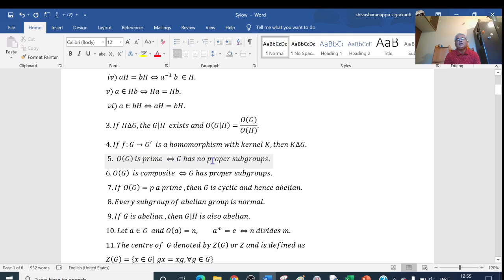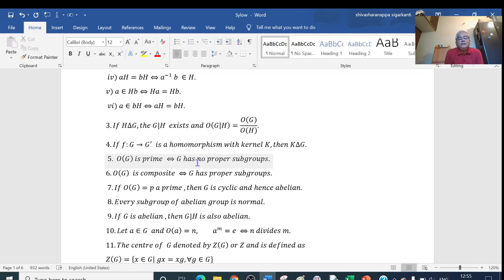Okay. And the next property is: if the order of G is a prime number, then this implies and is implied by G having no proper subgroups. That is, the order of G is equal to a prime number, say 5 or 7, then G has no proper subgroups. Proper subgroups are nothing but, we know that if G is a group, the set consisting of only the identity element definitely is a group, and G itself is a group. That is, e and G are subgroups of G.